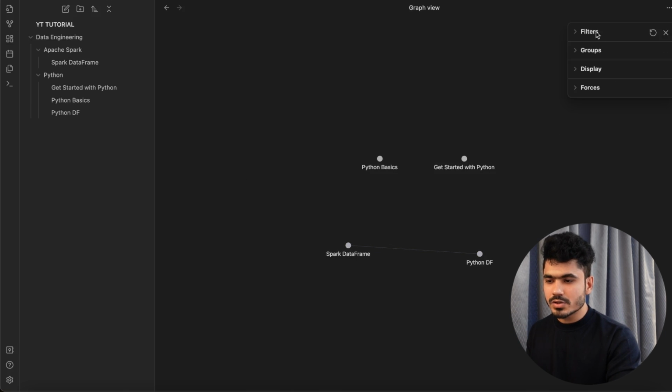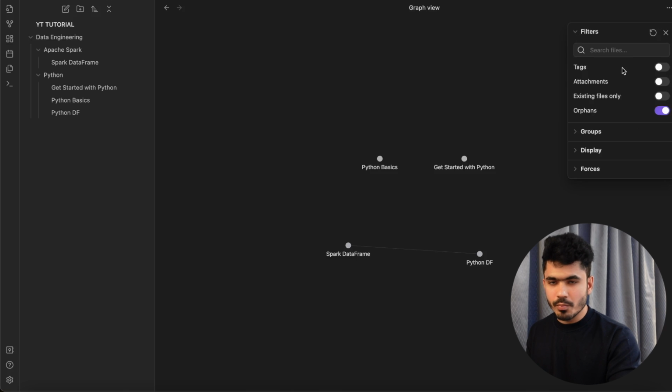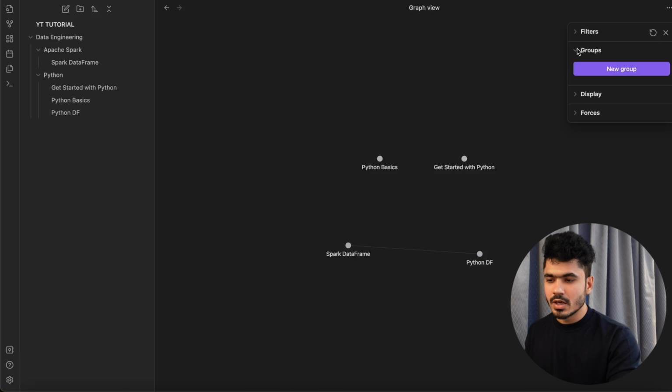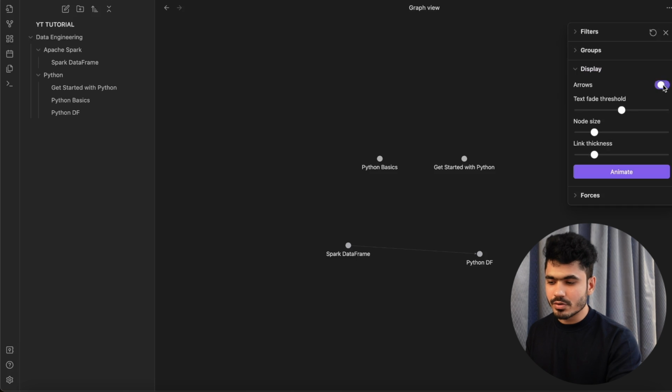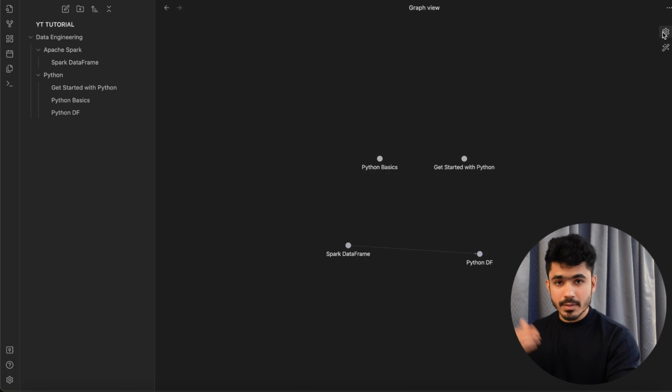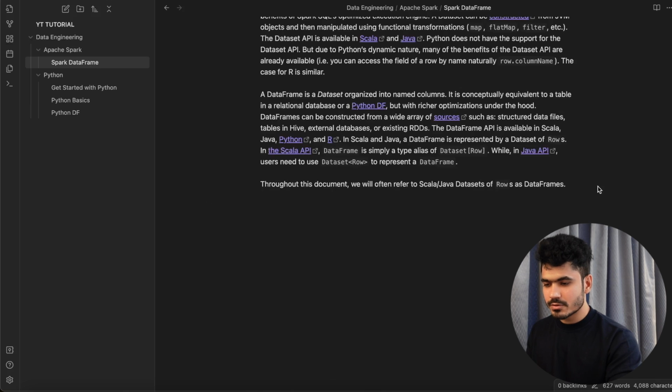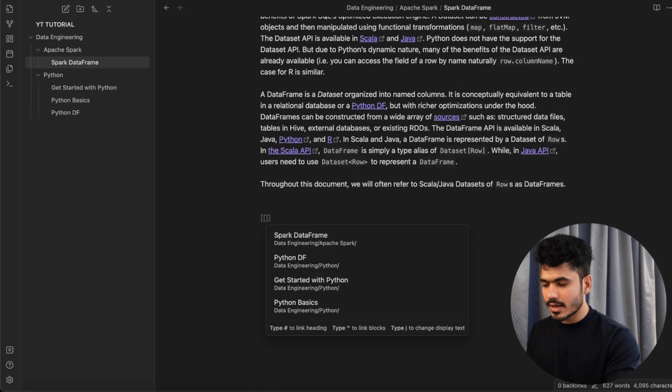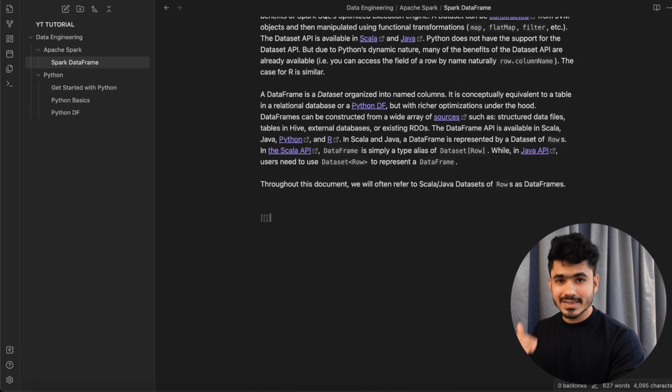You can also show more things if you want, such as I want to display the arrows so that you understand the connection is going from Spark data frame to the Python data frame. Like this you can create multiple connections between documentation. It is pretty simple. You can just find all of this information available here. Okay, so this is the basics of connection, how you create the connection between different notes.